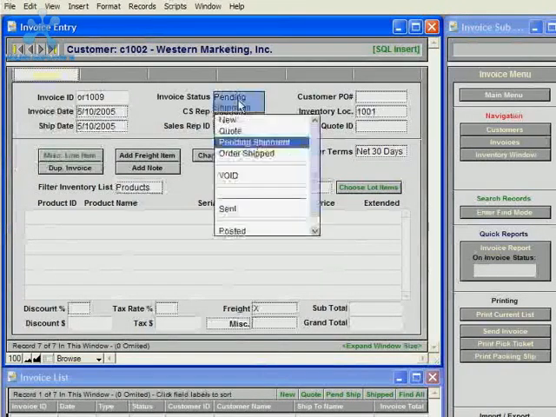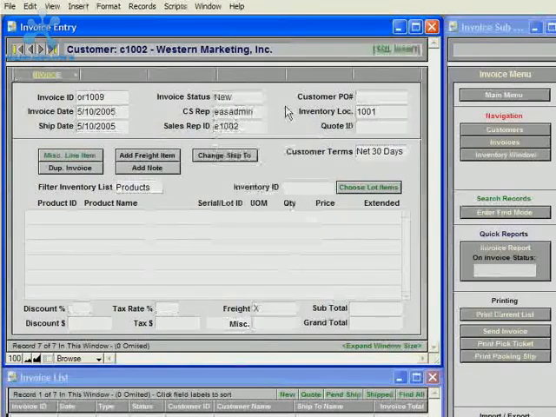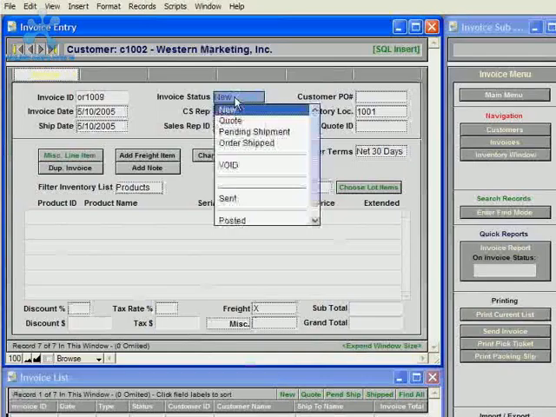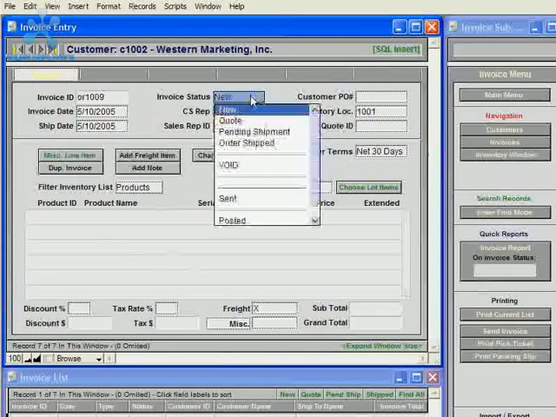And then another important field in the data entry for a record in the Invoices database is the invoice status. When you create a new invoice, the status is always set to new. When the status is set to new, it keeps the record hidden from other invoices that are in process.